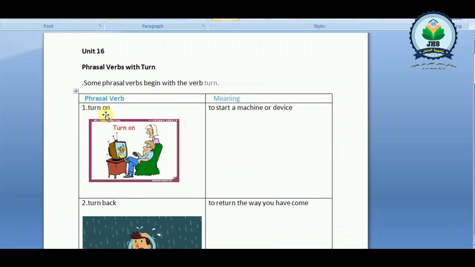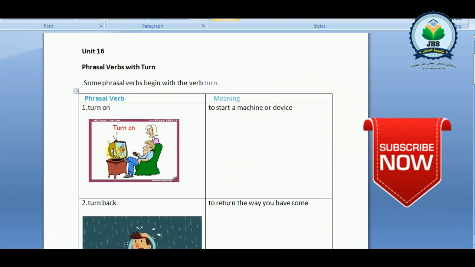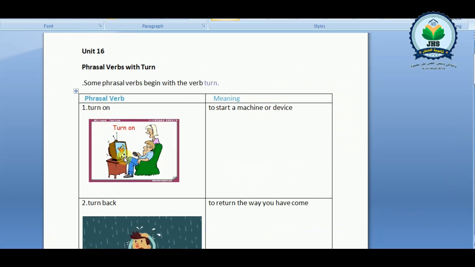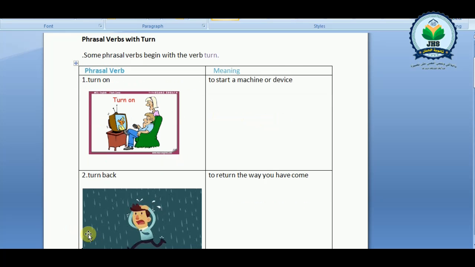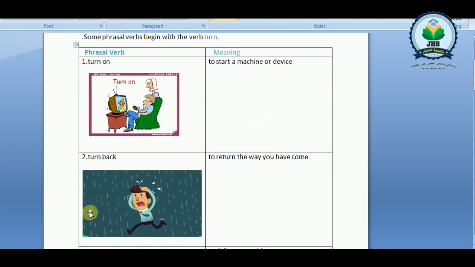Number 1. Turn on. What does this mean? Look at the picture. The man turns on the TV. So turn on means to start a machine or a device. Number 2. Turn back. As we see in the picture, this boy is running back home. Why? Oh, it's raining. So because it rains, the boy turns back to his home. So turn back means to return the way you have come.